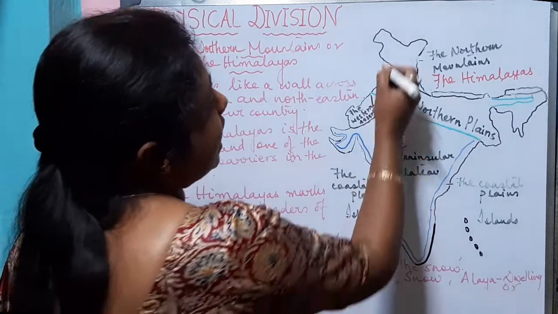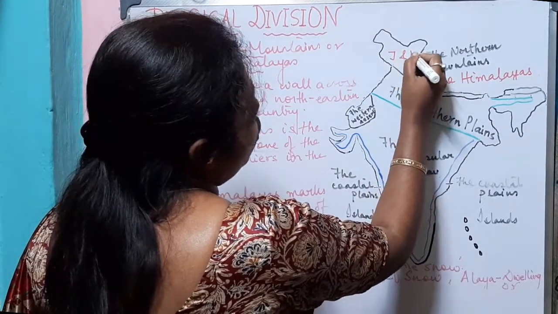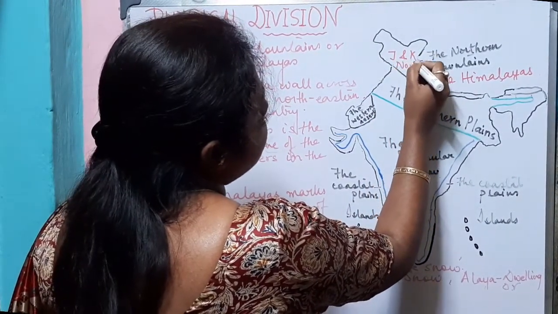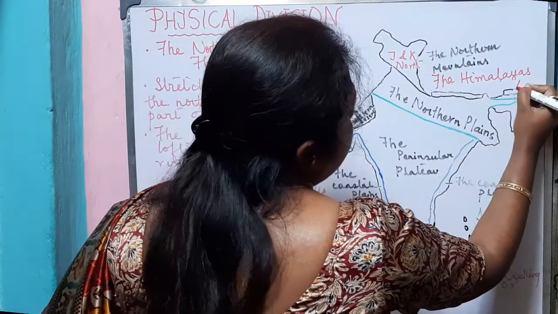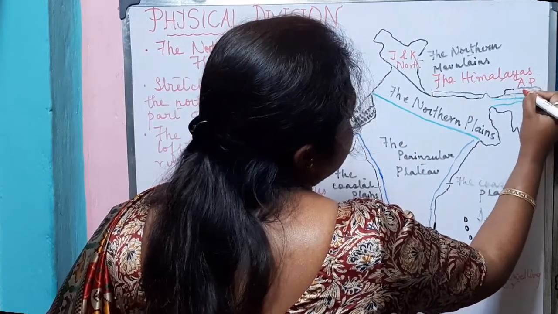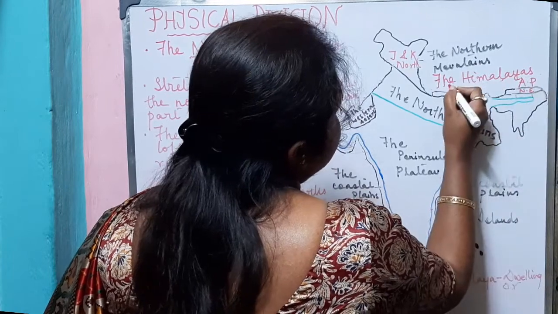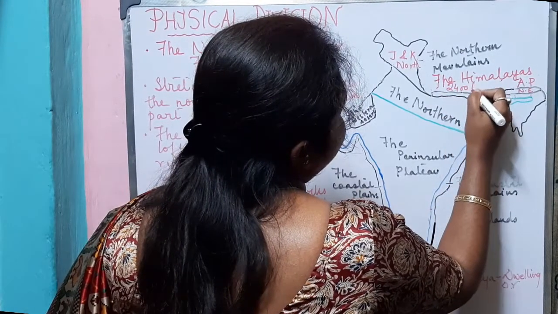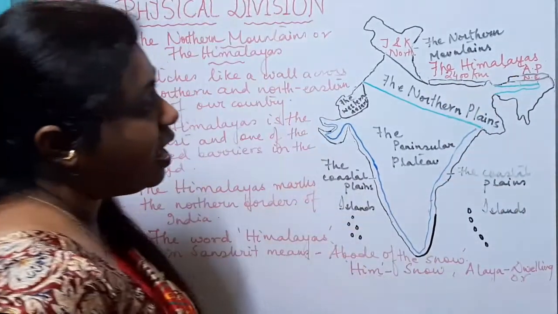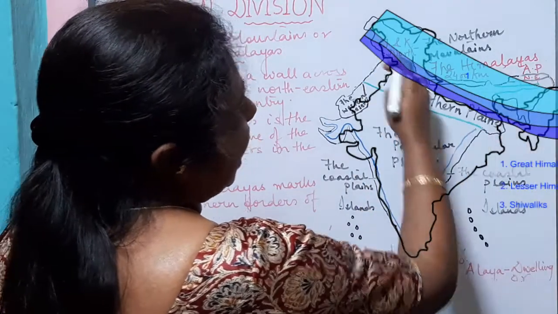Now we can see that the Himalayas extends from Jammu and Kashmir in the north to Arunachal Pradesh in the northeast, covering a distance of 2400 kilometers, and it exactly looks like an arc.